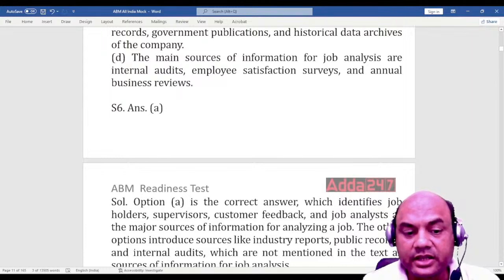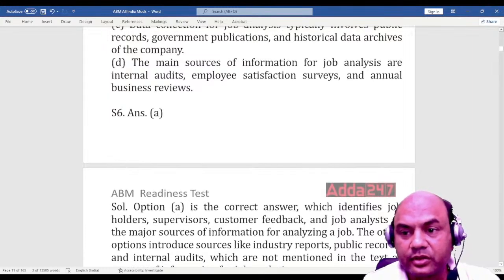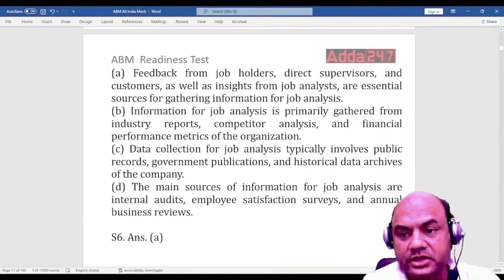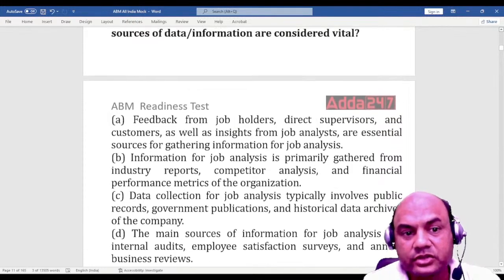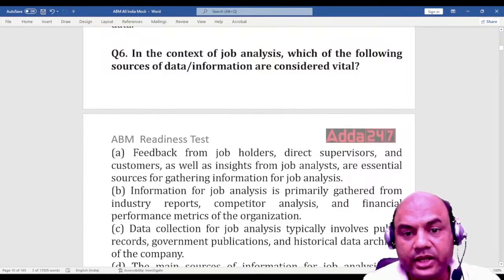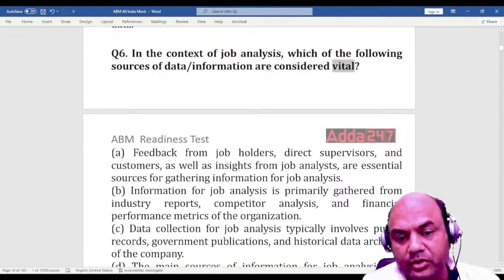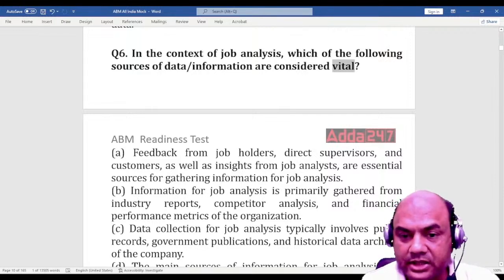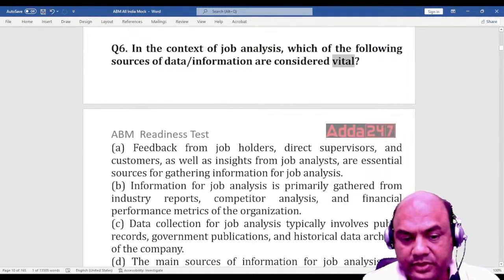So the answer is A. What is A option? Look at it again. Option A: feedback from job holders, direct supervisors. So which of the following is considered vital? Important. Which of them is important? The feedback from job holders, direct supervisors and customers, as well as insights from the job analyst are essential sources for gathering information for job analysis, right? Next one.